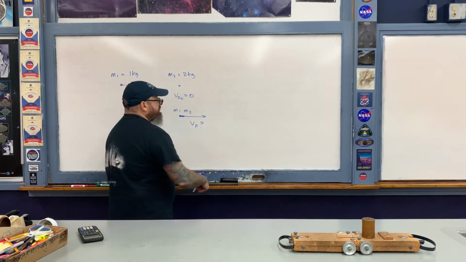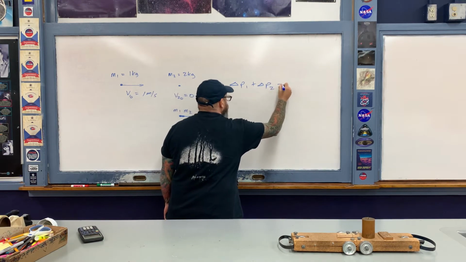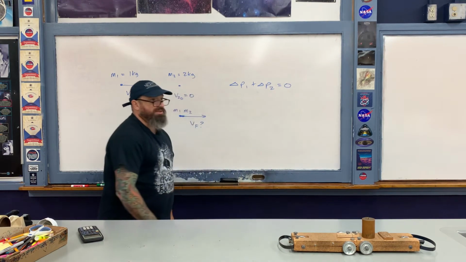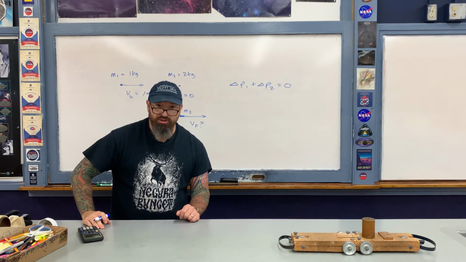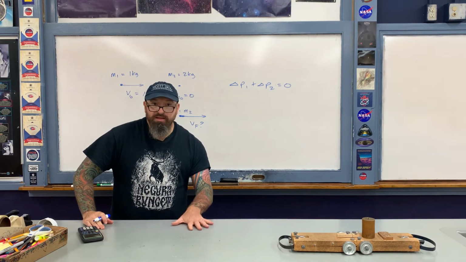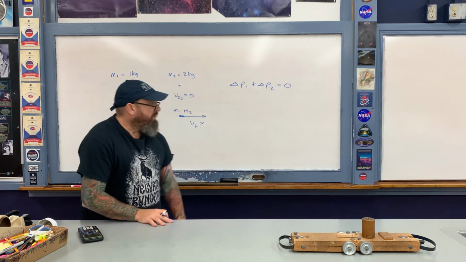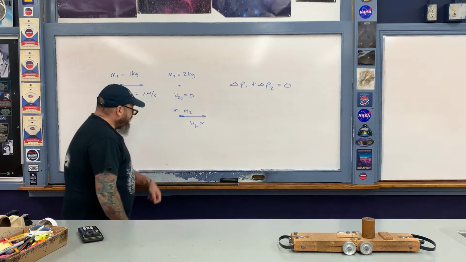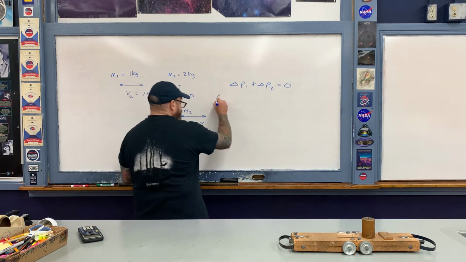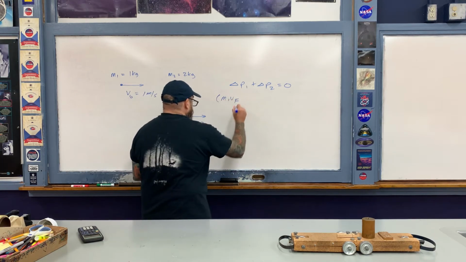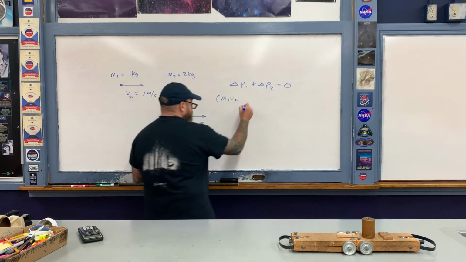Okay, now here's then how we proceed. We have change in momentum of cart number 1 plus change in momentum of cart number 2 is equal to 0. This is a one-dimensional problem, so I don't have to use any vector notation. And now I'm going to go ahead and write these momentum vectors, P, as mass times velocity. So first of all, the first object. After the collision, its final momentum is M1 times V final, and then minus its initial momentum, which is M1 times V1 naught.